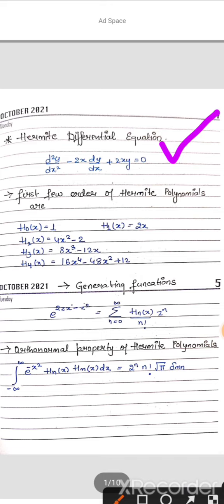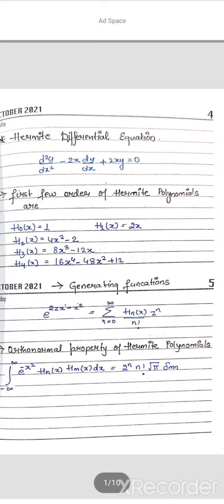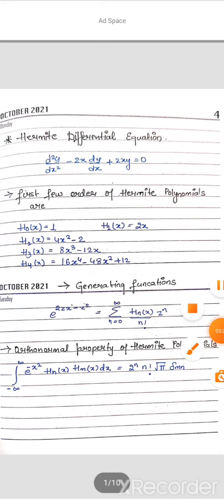How can you recognize that it is a Hermite differential equation? If any equation is in this form, that is d square y by dx square minus 2x dy by dx plus 2ny is equal to 0, this is the differential equation of Hermite polynomial.